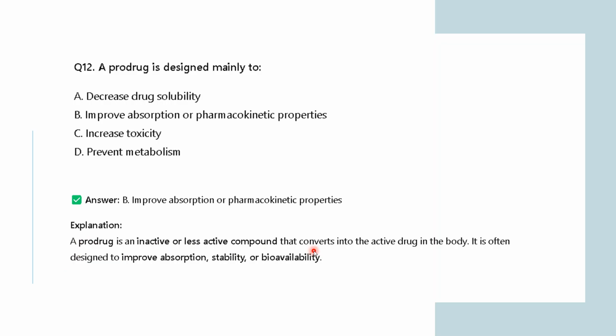So basically, to improve the activity of the active drug, you take the prodrug. I hope it is clear to all of you what a prodrug is and how it is designed mainly for improving absorption and pharmacokinetic properties, basically stability and bioactivity.